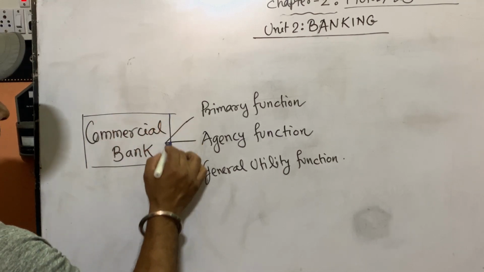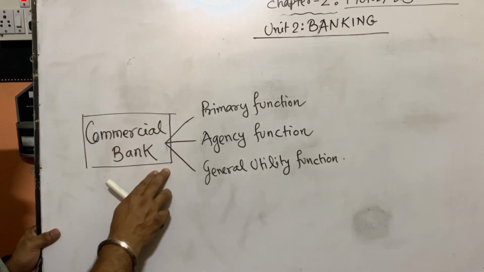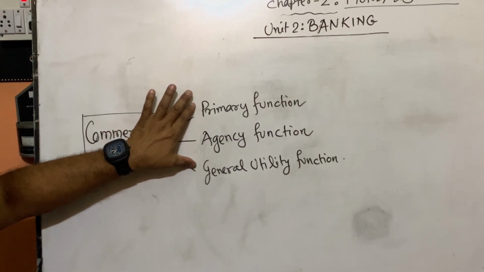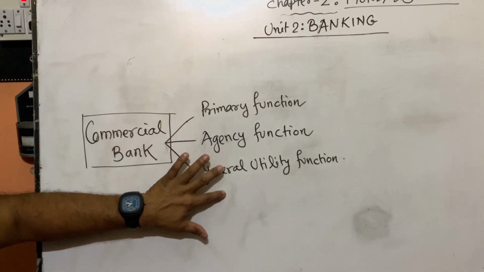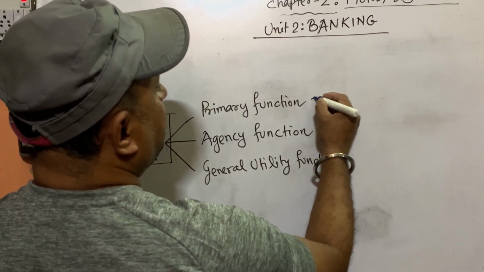Commercial banks are those banks whose main activity is to make business in the country, and these three are the main functions. One is primary function, one is agency function, another is general utility function. Primary function means basic function. Three basic functions are there.